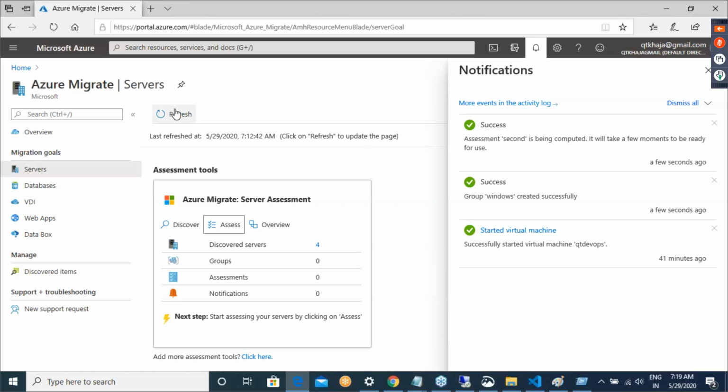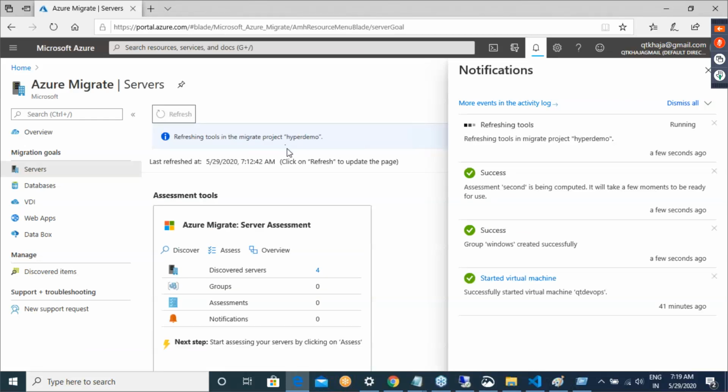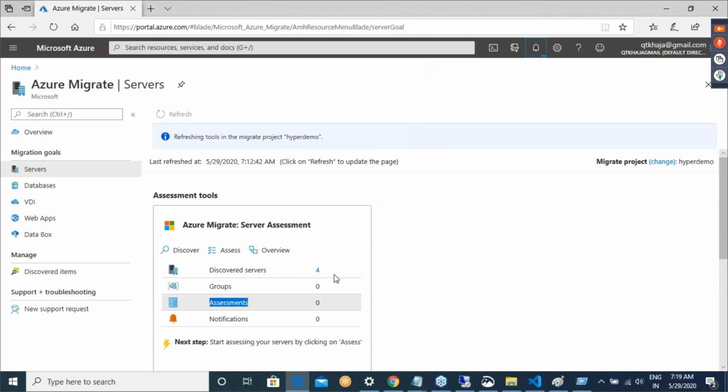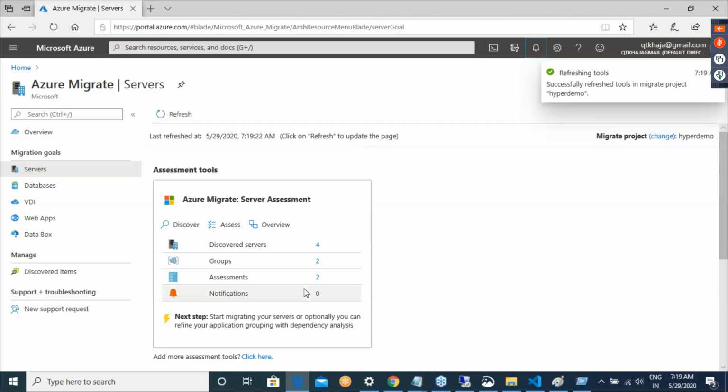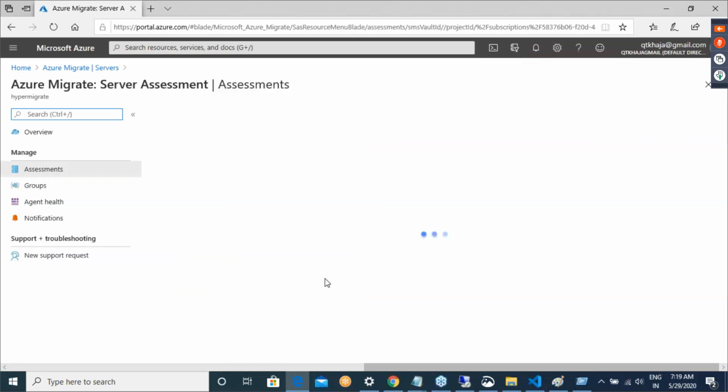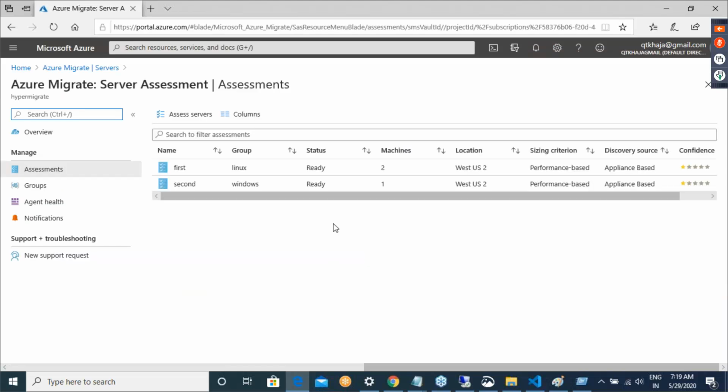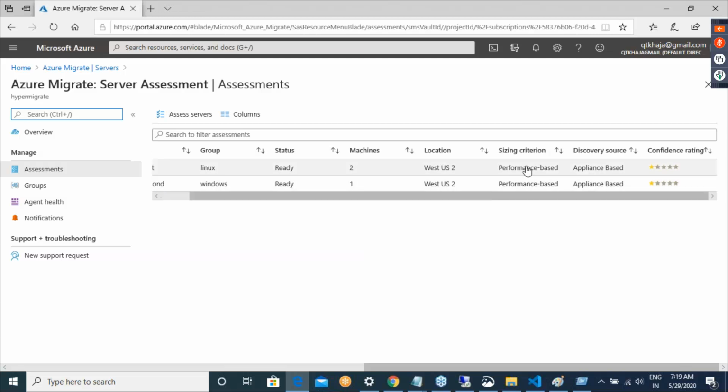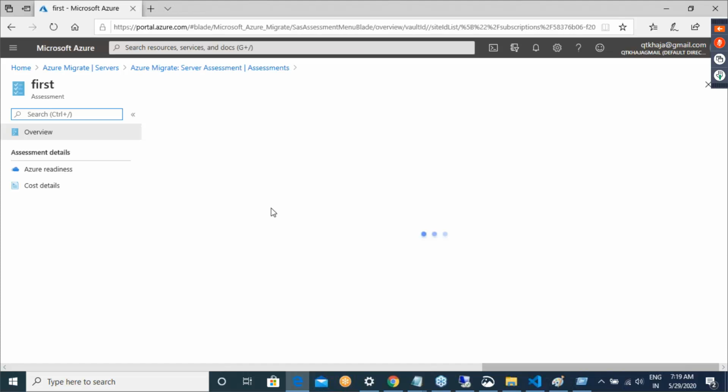Now if you see, if I refresh this, there should be some assessments happening. We have discovered 4 servers and then we are doing the assessments. Now I have two assessments, the first one and the second one. And then if you select this assessment,